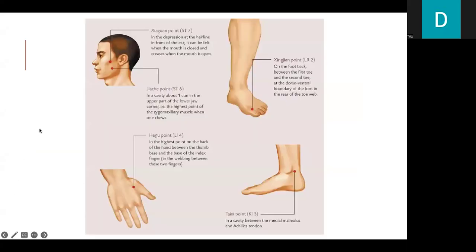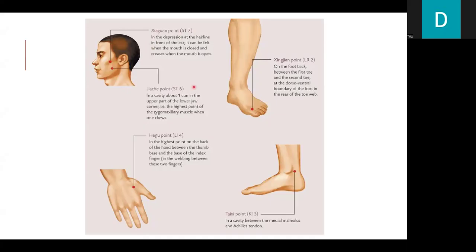Here, we can see the points for toothache. We use Stomach 7, in the depression at the hairline in front of the ear, which can be felt when the mouth is closed and creases when the mouth is open.